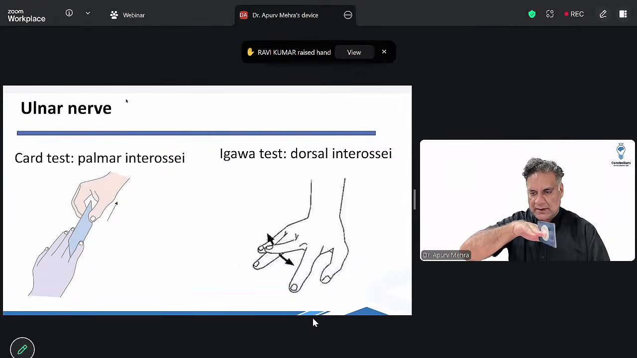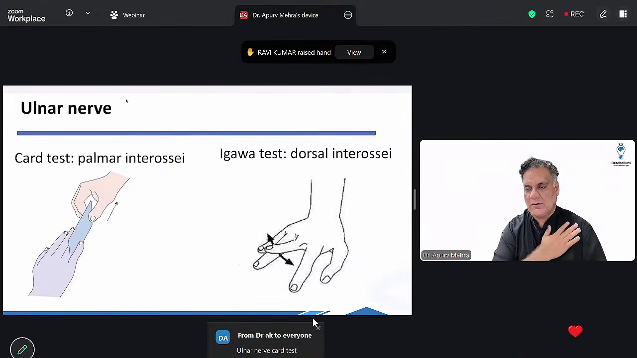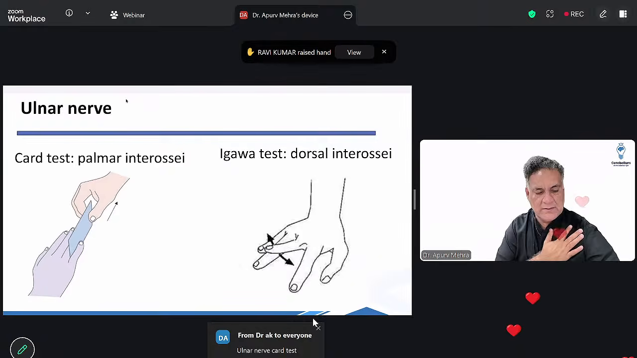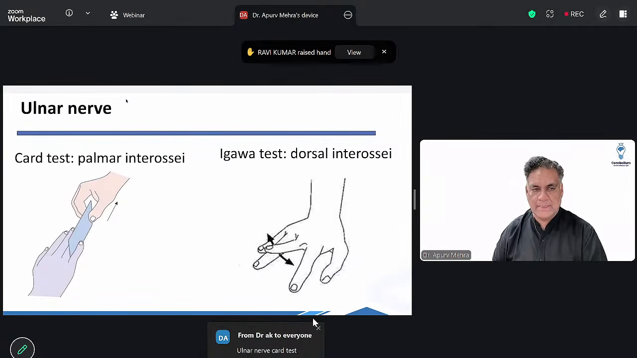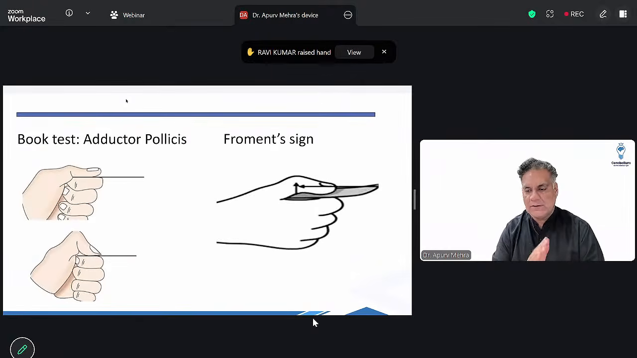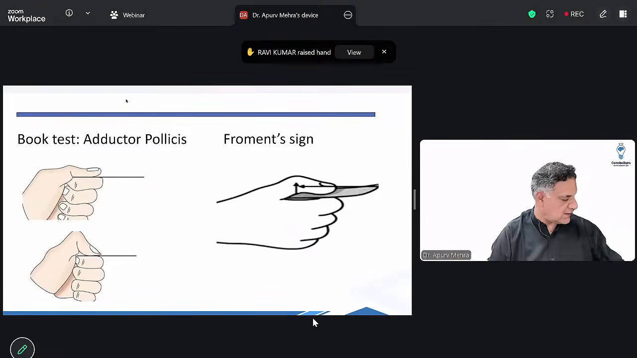You ask him to hold a card between the fingers, this palmar interosseous. Palmar, adduct, pad. Dorsal interosseous, the abduct. So it moves out. All right. This is Igawa test. I for Igawa test. Right. Now book test. You give a book to a patient and ask him to hold a book.